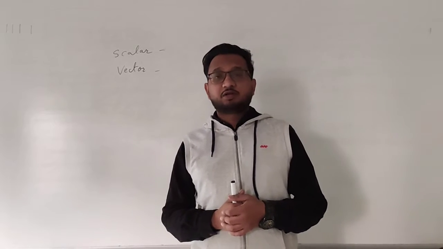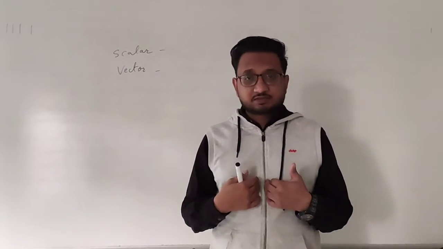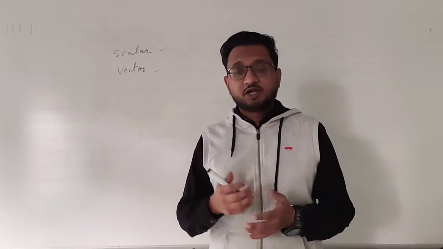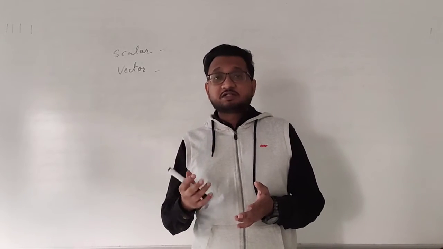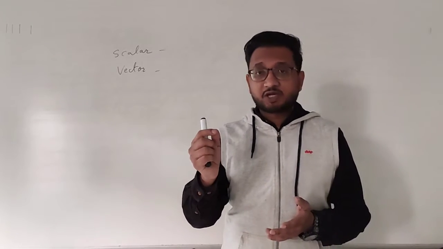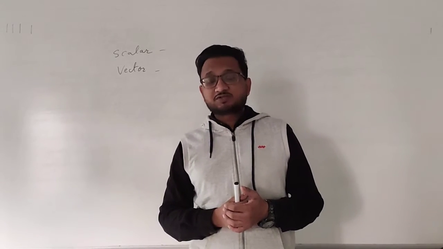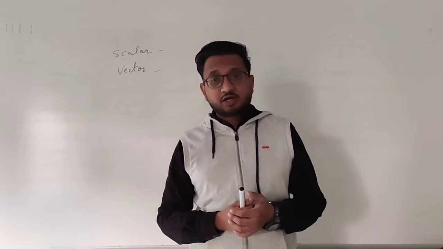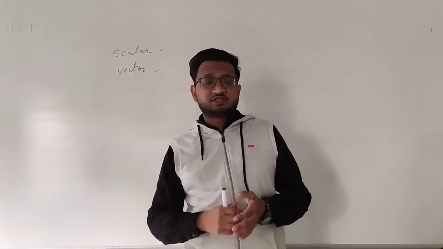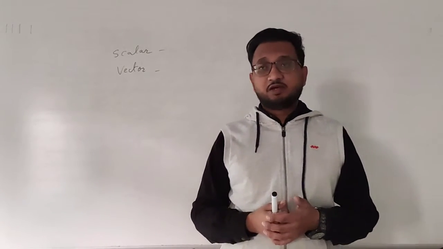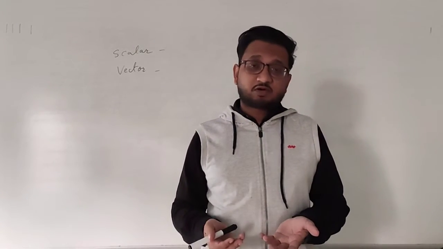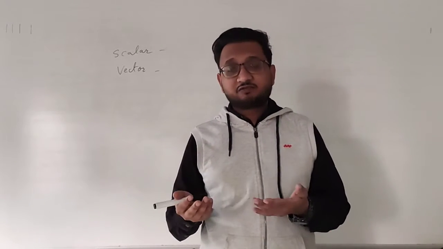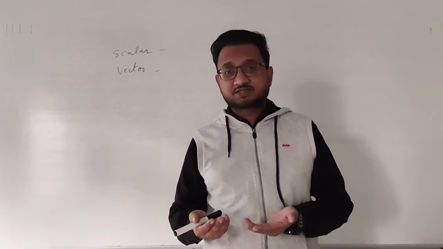Okay, a simple number. For example, my mass. So, my mass is around 60 to 65 kilograms. So, that is just a number. Okay? And such physical quantities which can only be described by just the number, or we can say magnitude, are known as scalar quantities. They do not require anything else. Okay. My mass on the surface of Earth and on the surface of Moon is same. It doesn't matter wherever an object is placed.